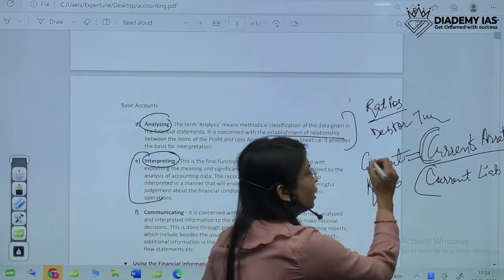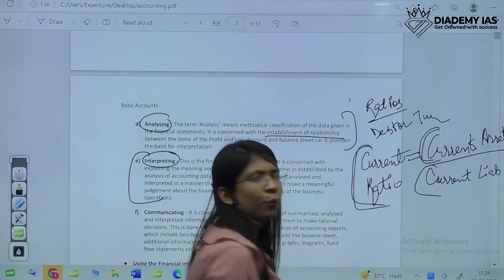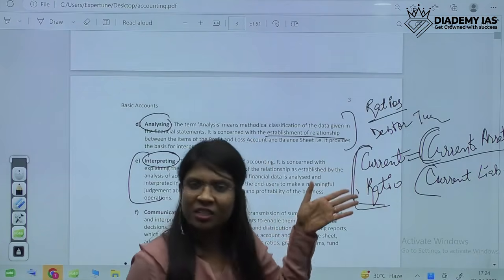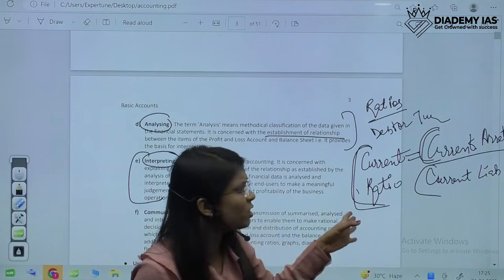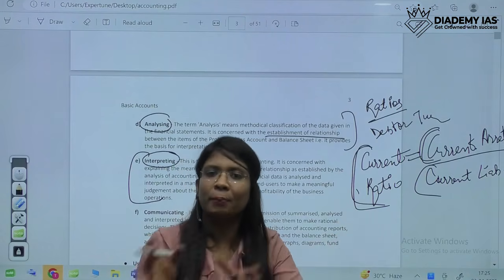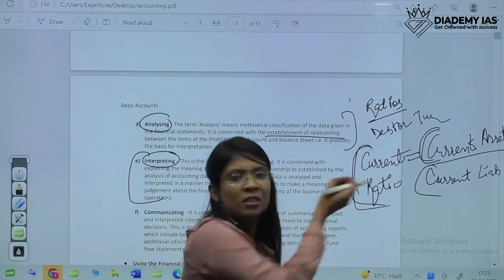So by the division of both these, we get the current ratio. If we calculate this current ratio, would it be sufficient? Is it giving us any information? No. Will you be able to derive any meaning out of this information? No. Till we interpret the results and come to a conclusion about what we mean by this current ratio.